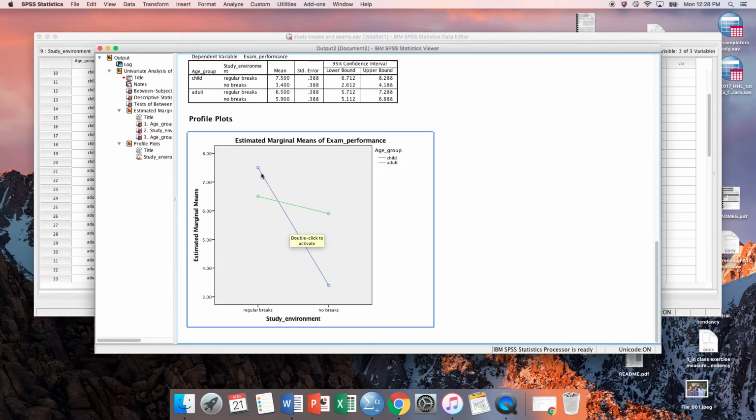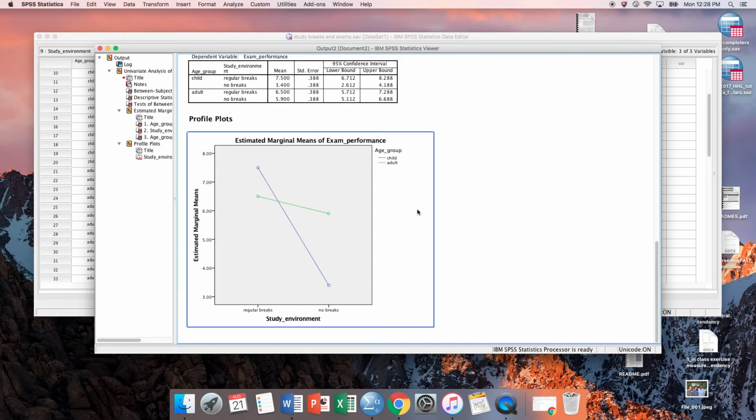However, children improve their scores in regular breaks compared to no breaks, and also adults improve their scores in regular breaks compared to no breaks. However, the interaction part is what we're looking at, which is to say that there's a stronger improvement in scores in children compared to the improvement in adults when they are given regular breaks.